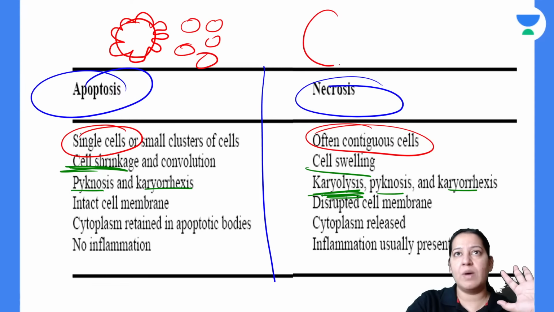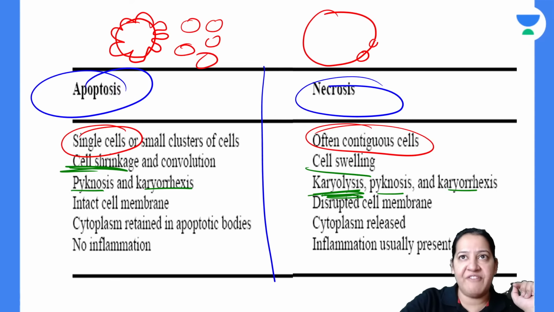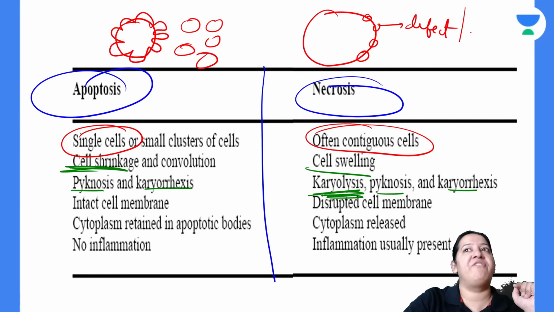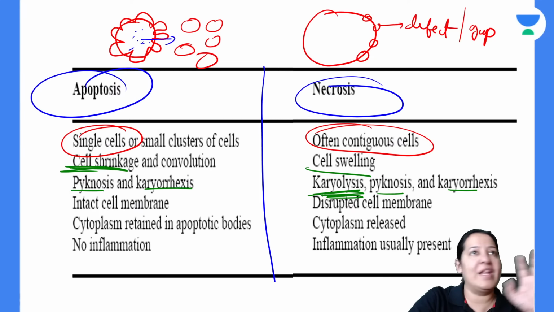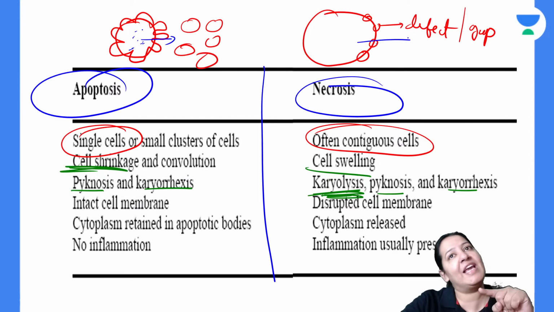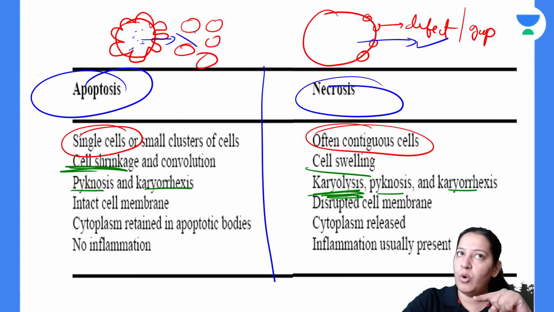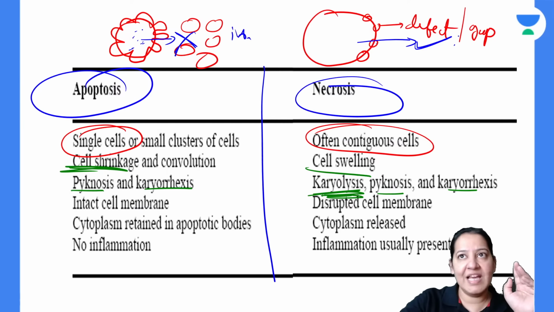In necrosis the cell will swell. Because of swelling the cell membrane has defects, meaning holes or gaps in the cell membrane. It is not continuous. That's why in apoptosis, since the cell membrane is intact, there is no leakage of cytoplasm. Here the cell membrane is disturbed. There are defects, so leakage of cytoplasm takes place. Here no leakage, here leakage. Since there is no leakage, no inflammation. Since there is leakage, there is inflammation.